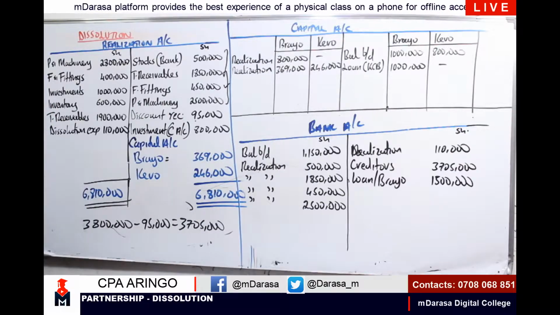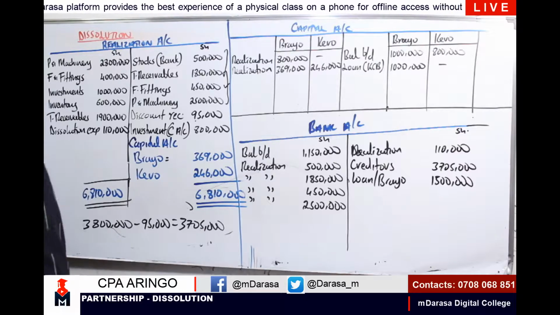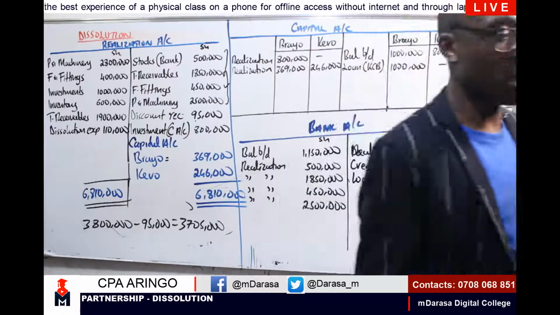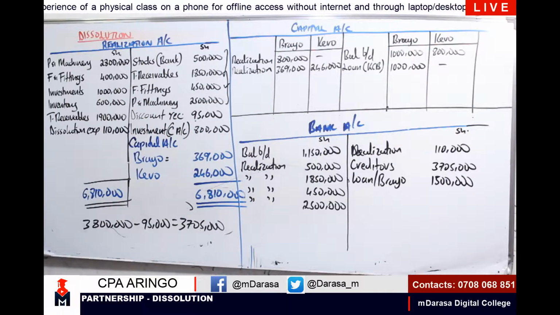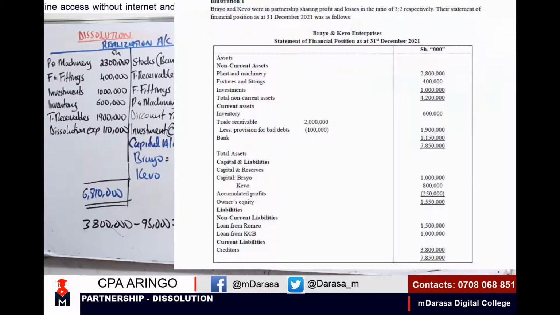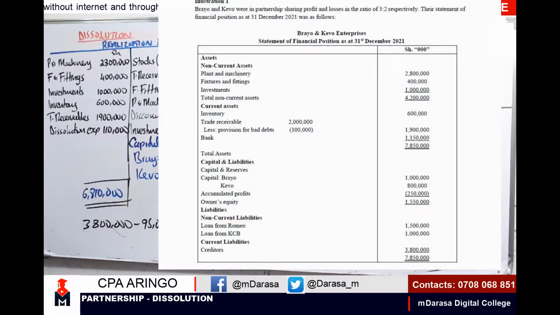Identify any other item that will affect us, my good students. At that point, do we have another item? We just check in our statement of financial position and notes for any item that we've left out. We've considered note 1, note 2, note 3, note 4, note 5. We have considered all that. Come to our statement of financial position. We've considered all the assets. We've considered capital. I'm having accumulated profit, which you need to consider, because loan from Brayo, loan from KCB, and creditors, we've also considered that.